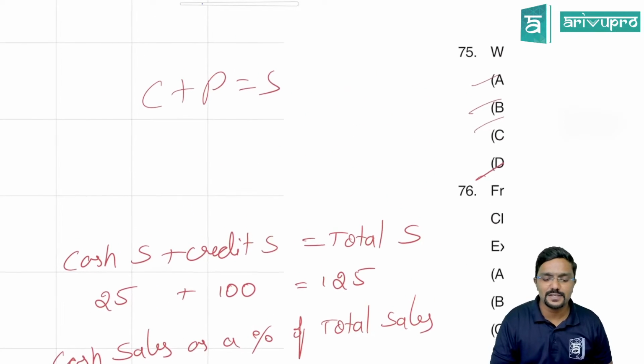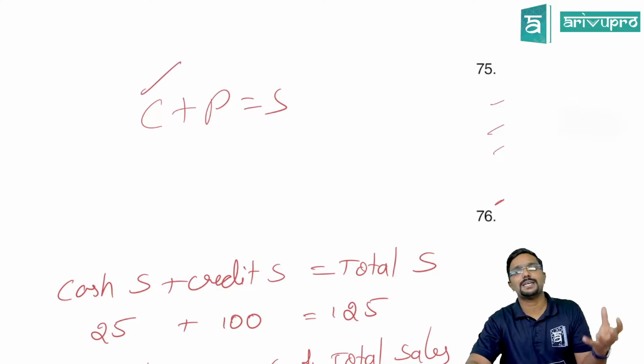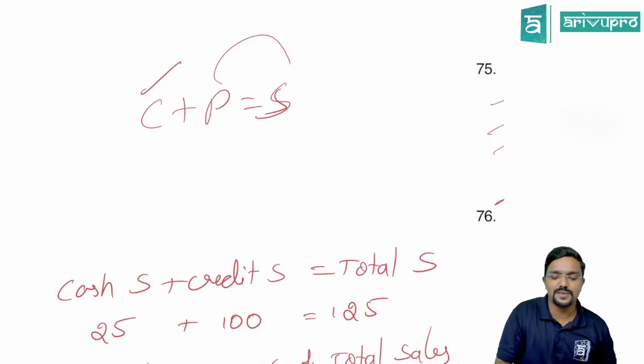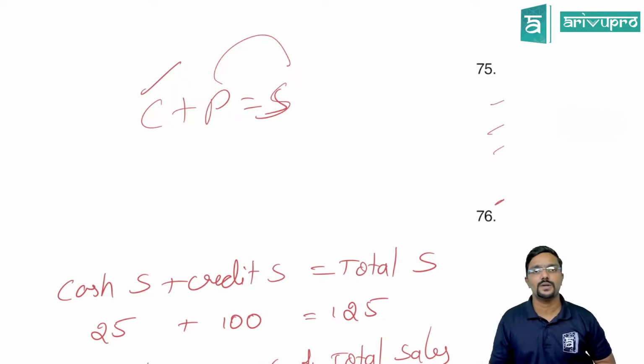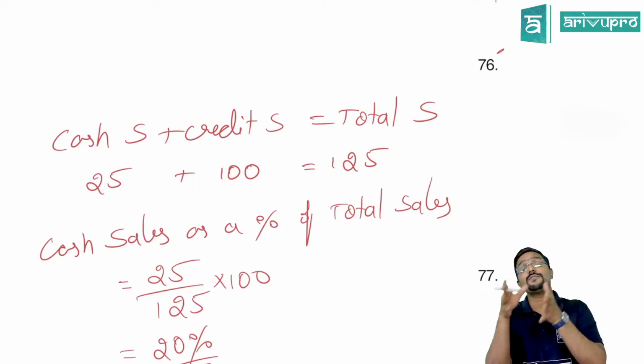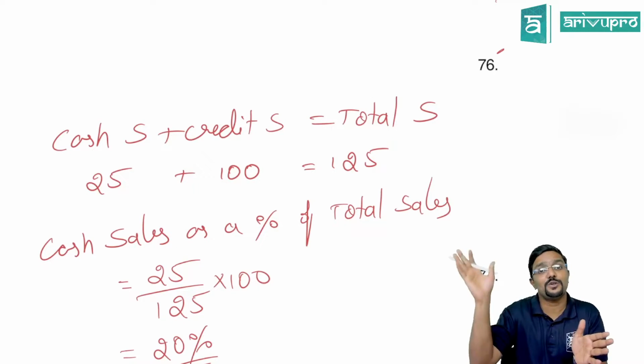Hope you guys understand. This is similar to the calculations which we would have done in the class also. Cost plus profit is equal to sales. If profit percentage is given on sales, how to convert it on cost? Or if profit percentage is given on cost, how to convert it on sales? We have done similar to that. Here cash sales is given as a percentage of credit sales, and that credit sales we don't know. But we know total sales.